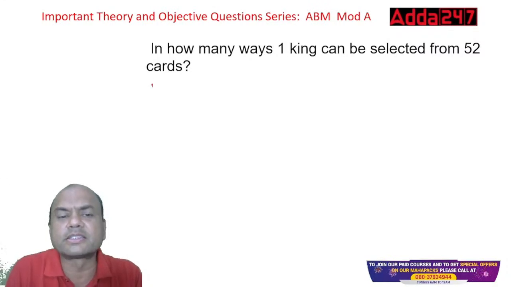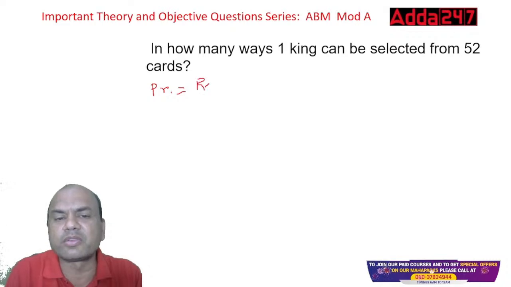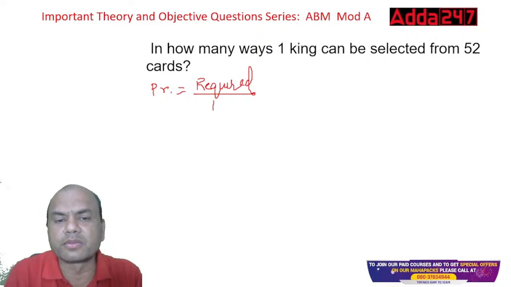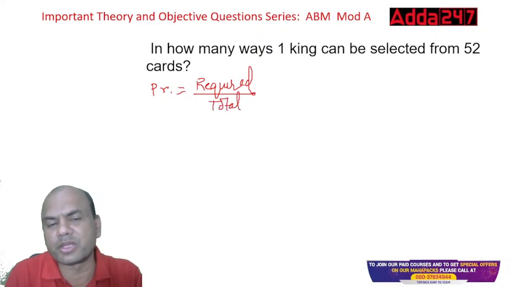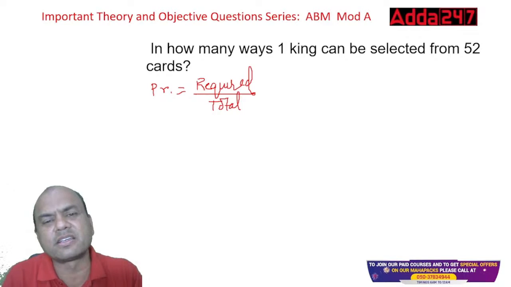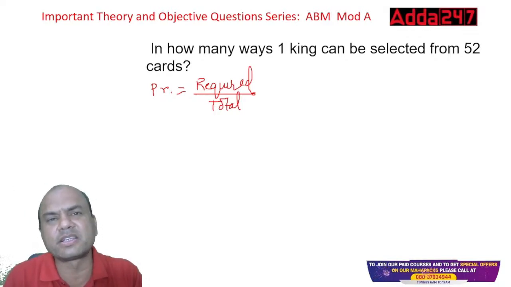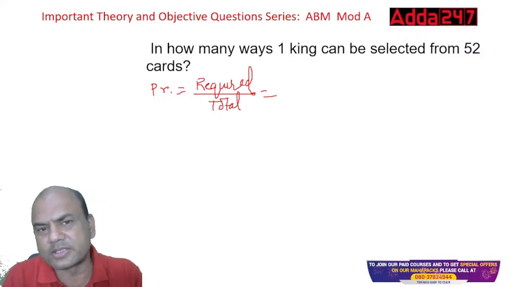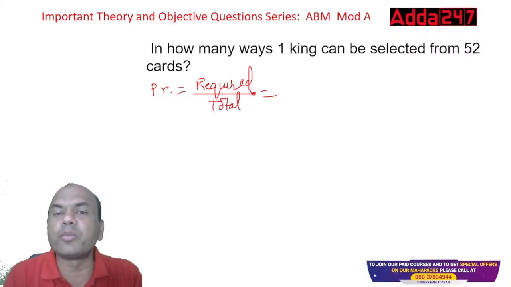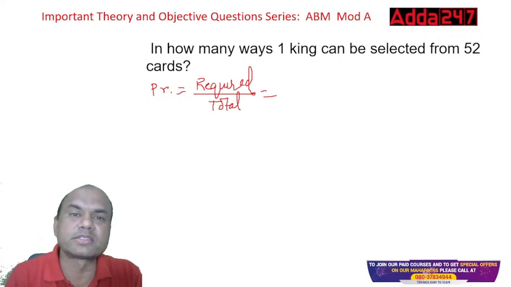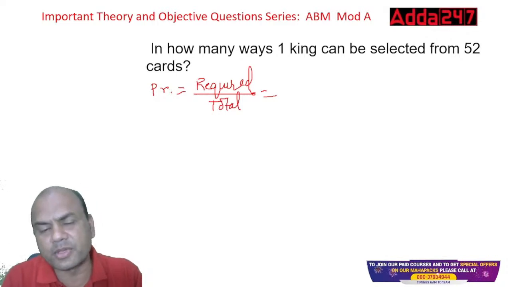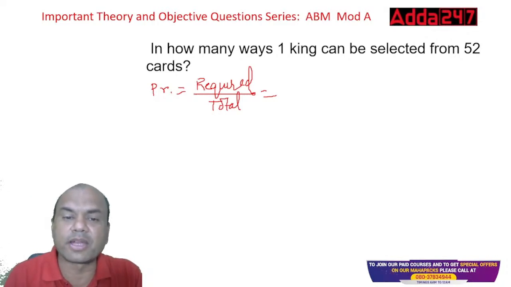Okay, I'll write it simple now. Probability equals to required upon total. Not even the success. Keep it a very simple formula. In books, they have given this success upon sample space and all this. Keep it simple. What is required? One king is required. So how many kings are there in a pack of 52 cards? So 4. So out of those 4, any king can come, isn't it?